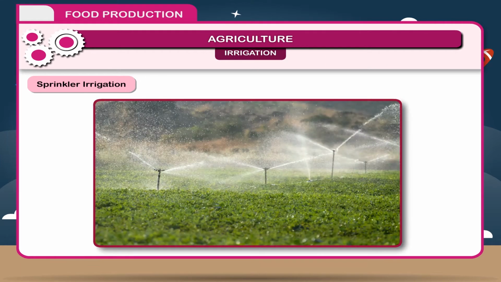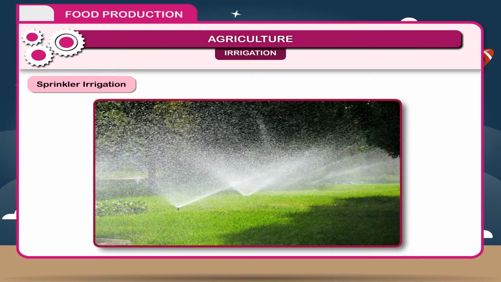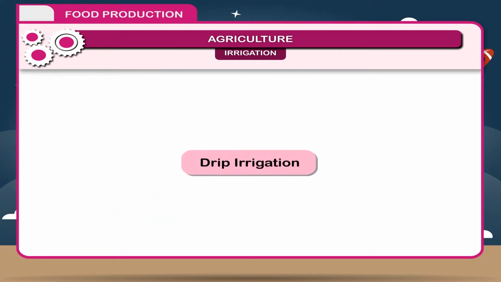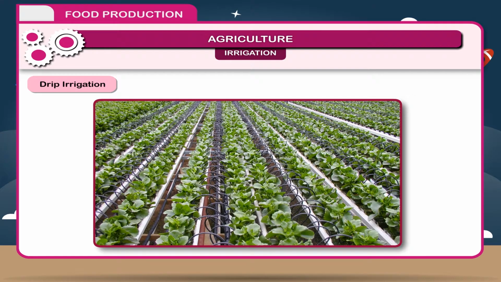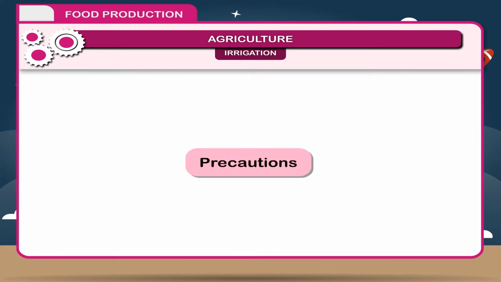Sprinkler irrigation. Sprinkler irrigation uses less water and provides better control. Each sprinkler, spaced along a pipe, sprays a droplet of water in a continuous circle until the moisture reaches the root level of the crop. Drip irrigation. Drip or trickle irrigation delivers small but frequent amounts of moisture to the root area of each plant by means of narrow plastic tubes.